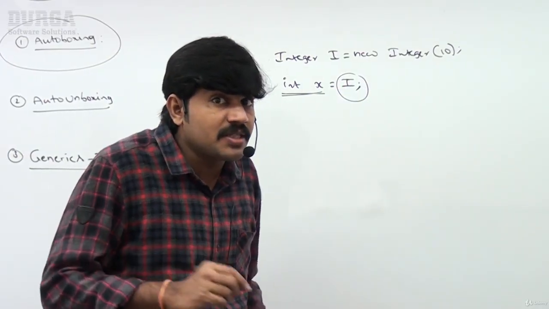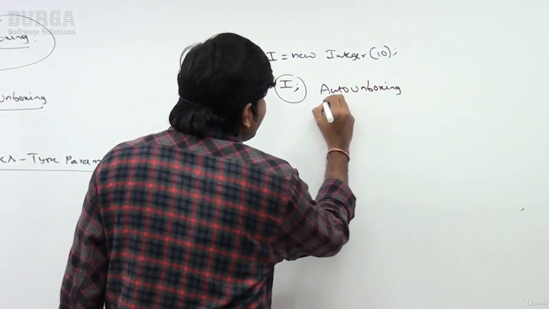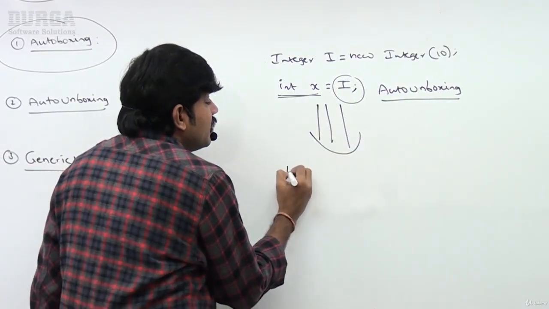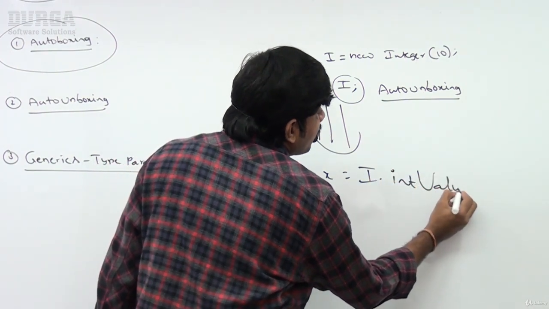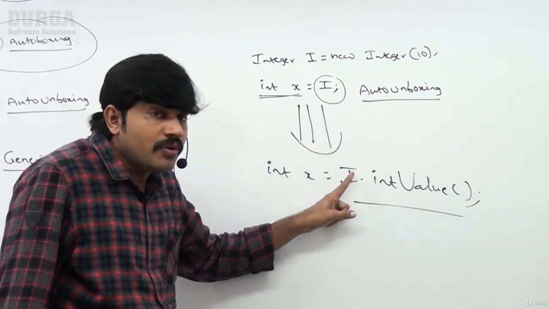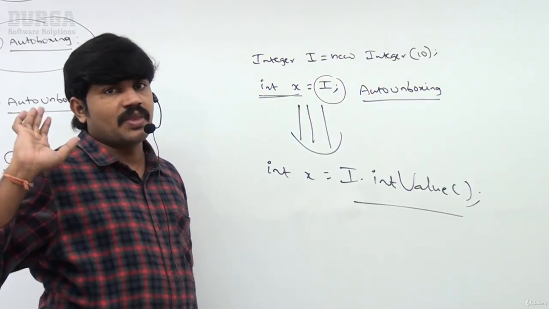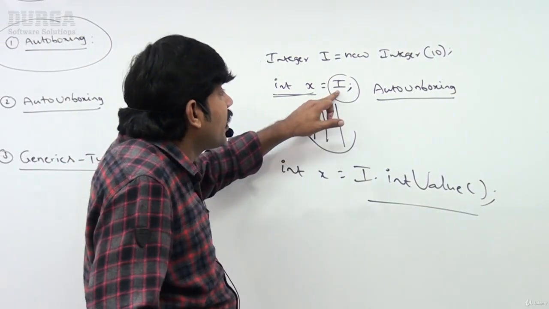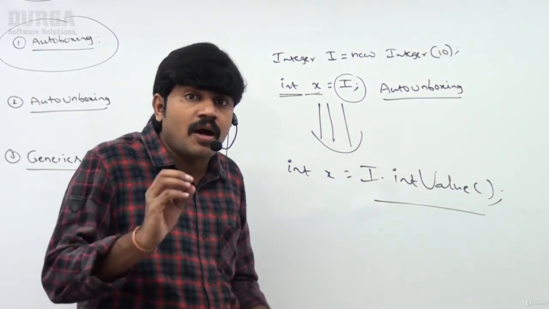What is the meaning of this conversion? Auto unboxing. Who is responsible to perform this conversion? The compiler is responsible. So internally, after compilation, this line will become int x is equal to i.intValue(). Remember this one. By using this method, the compiler performs auto unboxing. So auto unboxing means automatic conversion of a wrapper object to a primitive.